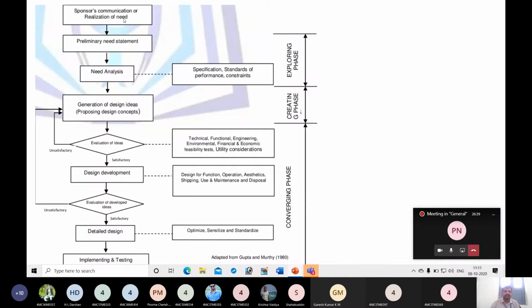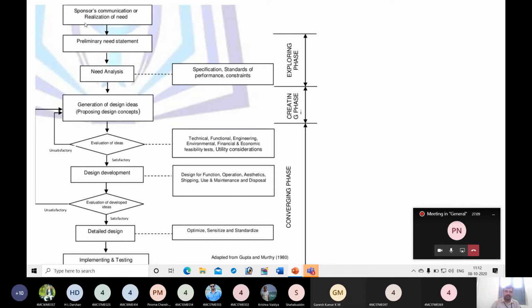A designer starts designing a product either by sponsor's communication, that means if you are working in a company, management will tell you what things you need to design. Or if you are having your own startup, or thinking of coming up with a new product or system, then you will find a need why that product is required, and based on that you start designing.